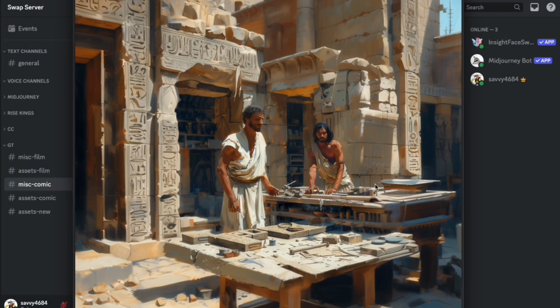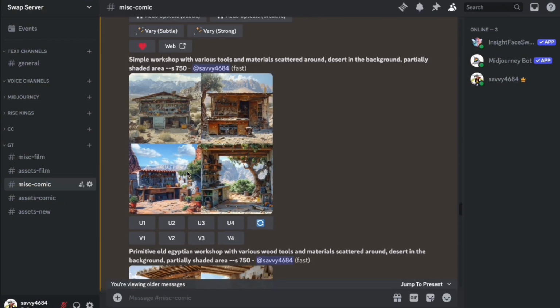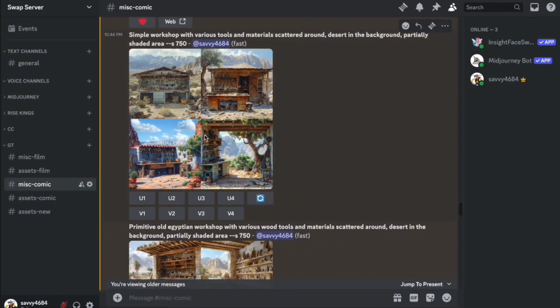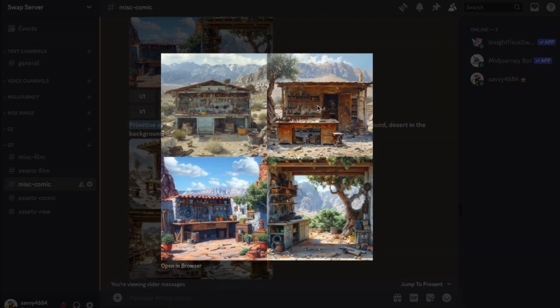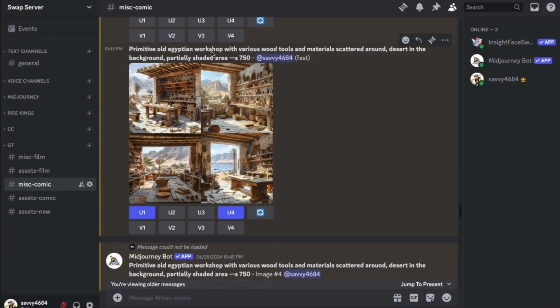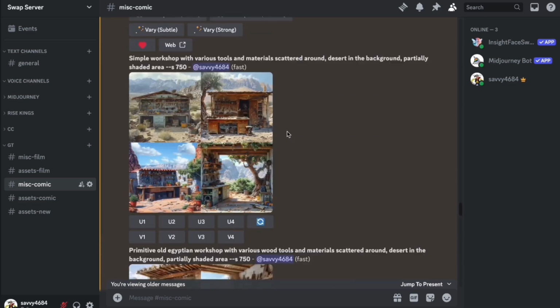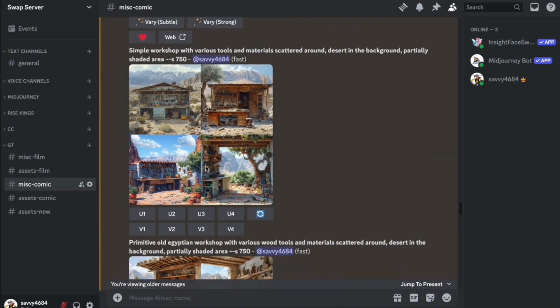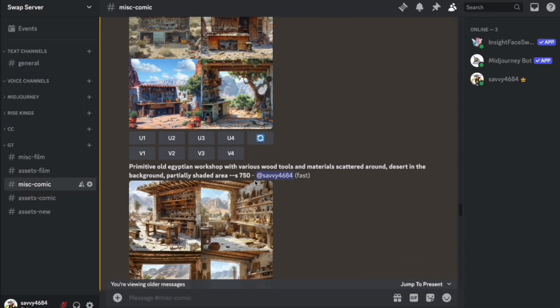As another example, an Egyptian workshop of one guy working and the other basically visiting him and asking questions. Starting from scratch with the workshop, I wasn't happy with that since this didn't really look that ancient Egyptian. So I changed the prompt a bit to primitive old Egyptian workshop with various wood tools and materials scattered around, desert in the background, partially shaded area. As you can see, a few words can make a big impact on the image result you get.